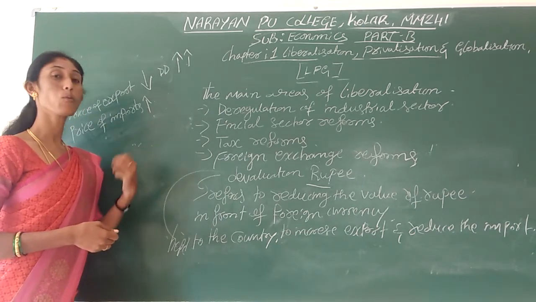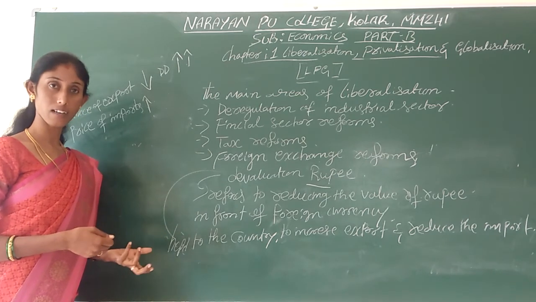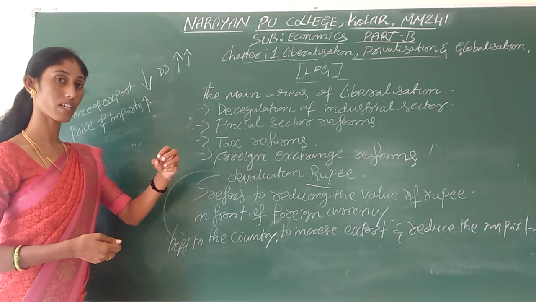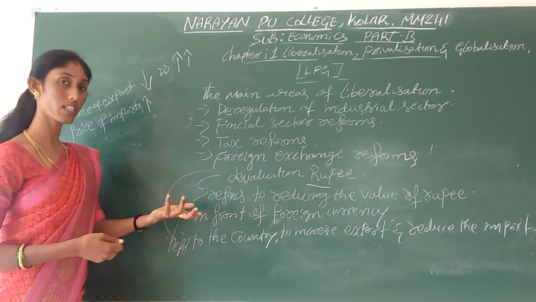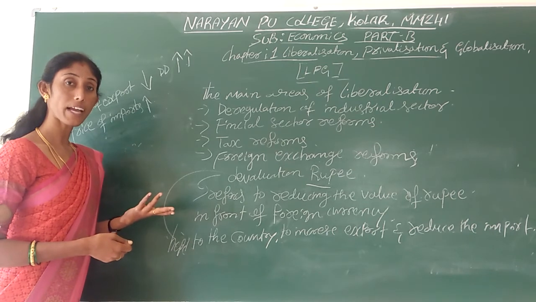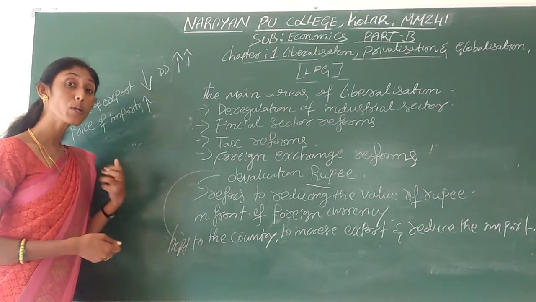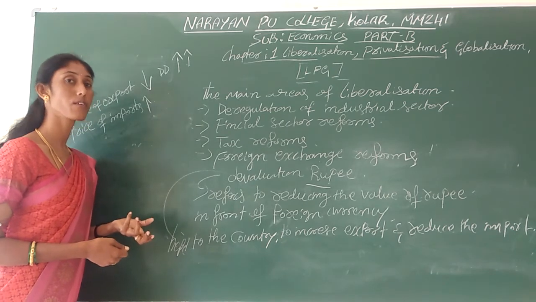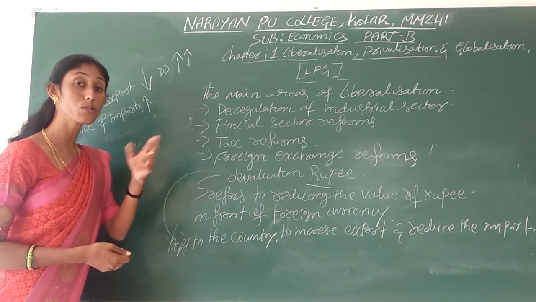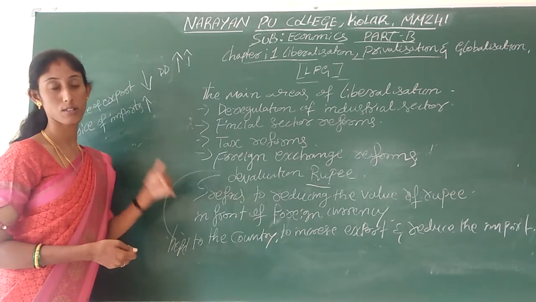Think that the woolen blanket was 2000 rupees earlier. After making a devaluation, when our country's currency value reduces in front of foreign currency value, then the 2000 rupee blanket will become 3000. Then who will purchase those import goods? They will reduce the demand for import goods due to the increased price of imports.